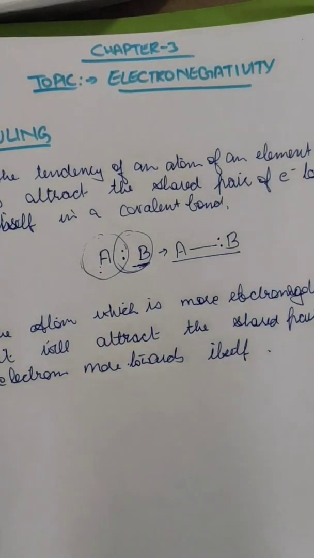So the greater the electronegativity of an atom, the greater will be its tendency to attract a shared pair of electrons towards itself.